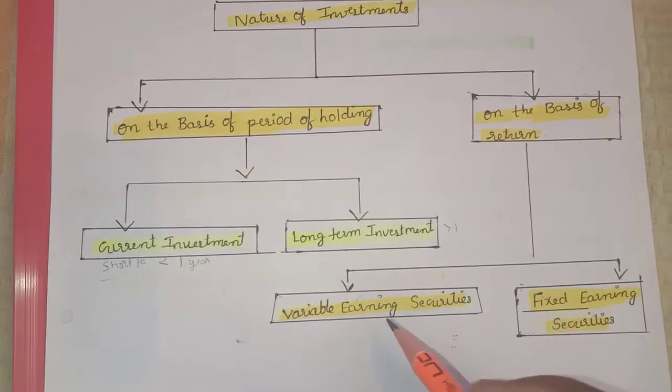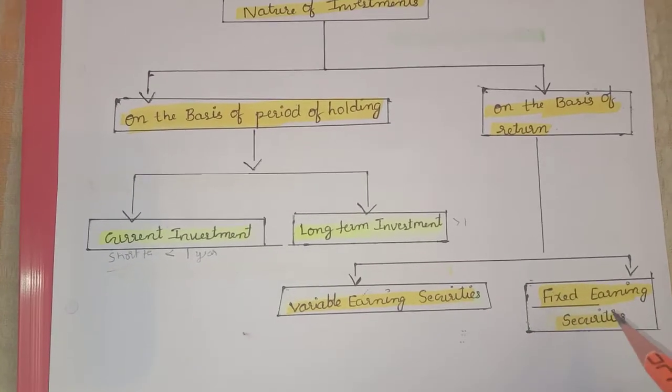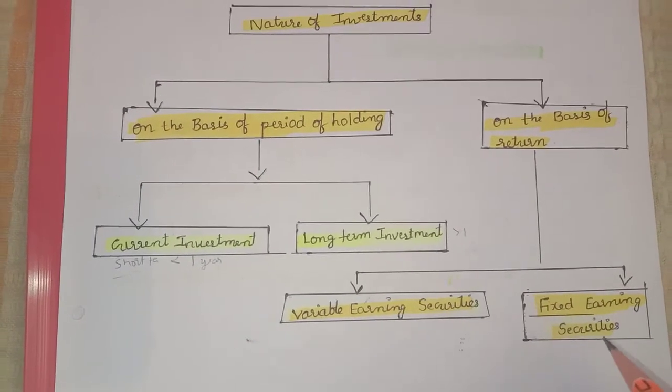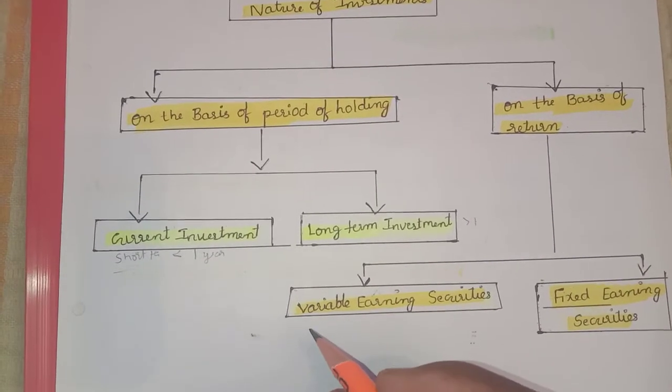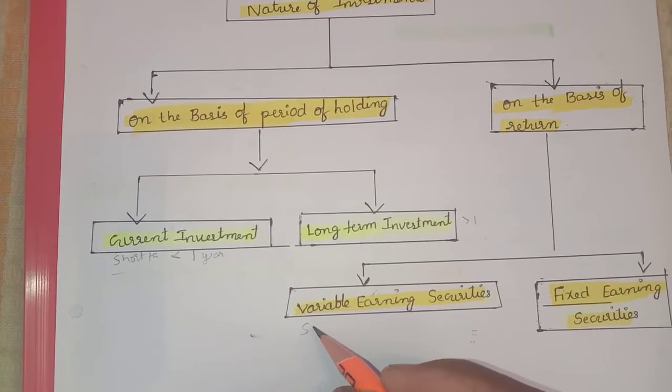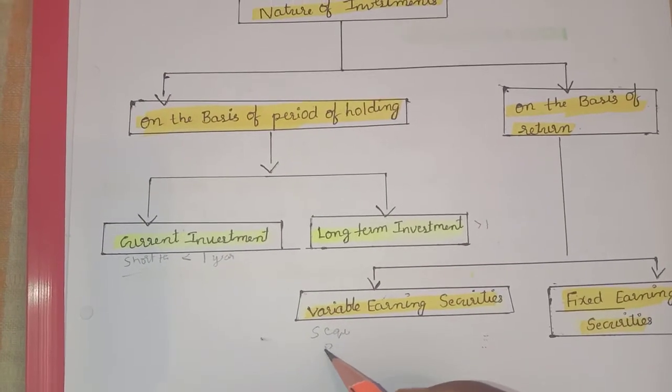Next, on the basis of return, we have 2 types: variable earning securities and fixed earning securities. Variable earning securities depend on shares, that is equity shares and preference shares.